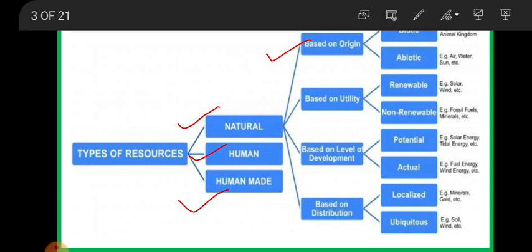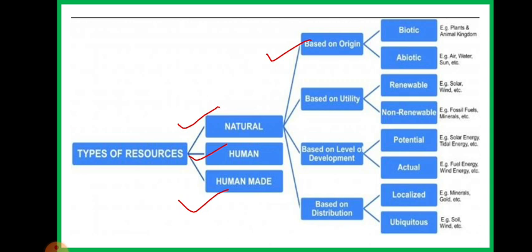Next is the basis of utility, or we can also say the basis of stock. Whenever we use something, ultimately it causes depletion, so resources also have the characteristic of consumption as well as depletion.